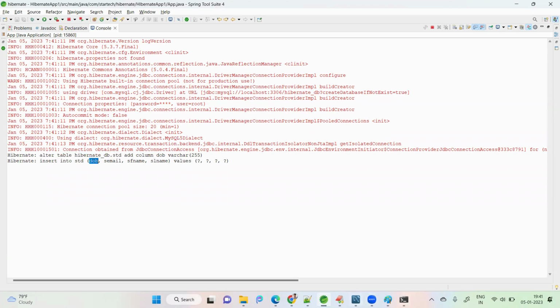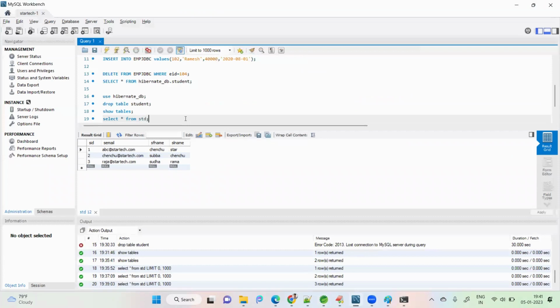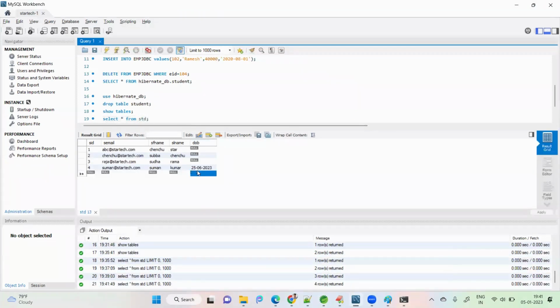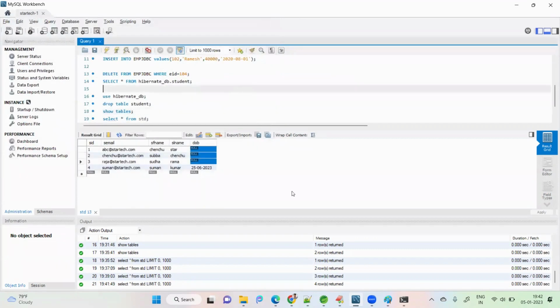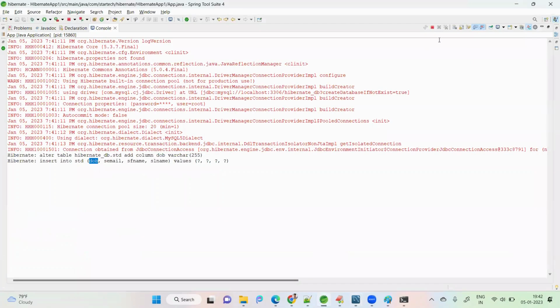Come here and see whether the data was inserted. For Suman it is inserted. For the remaining people it is not there, because while inserting data 1, 2, 3 we did not give the date of birth. Okay, this is about Hibernate basics, how to store data. Is that clear?